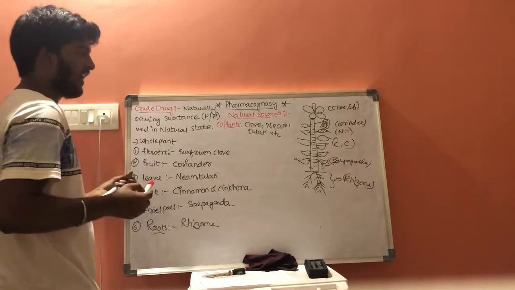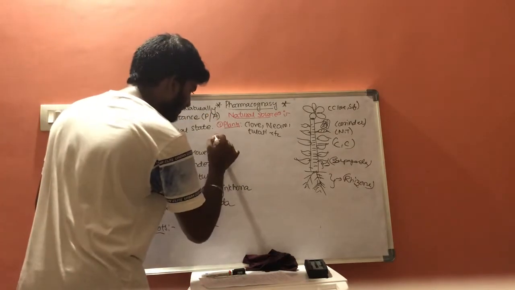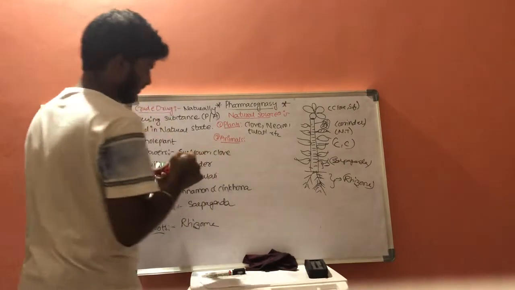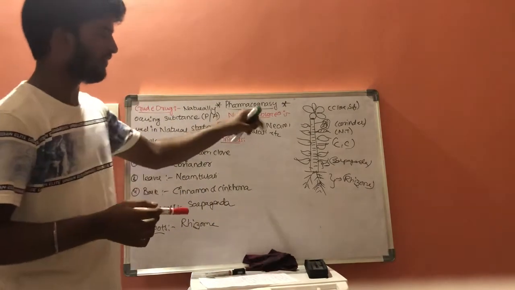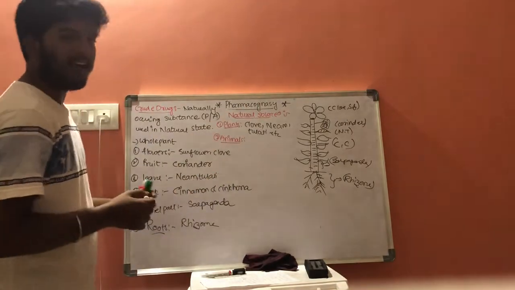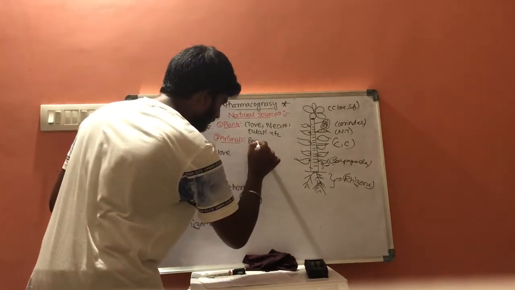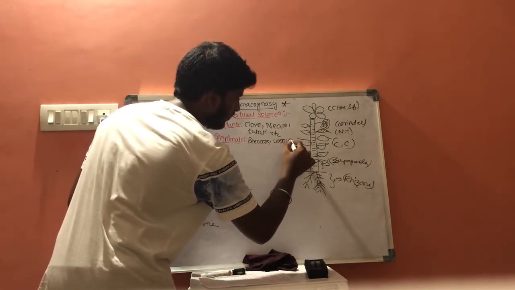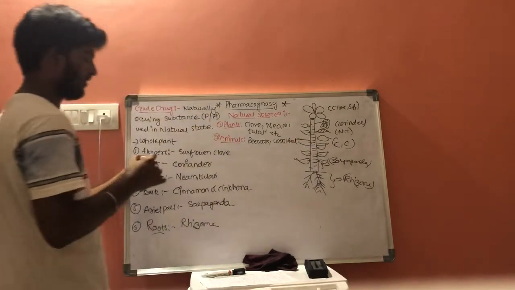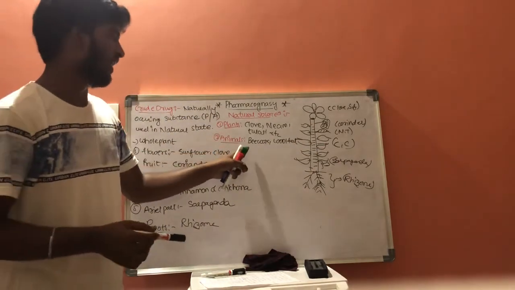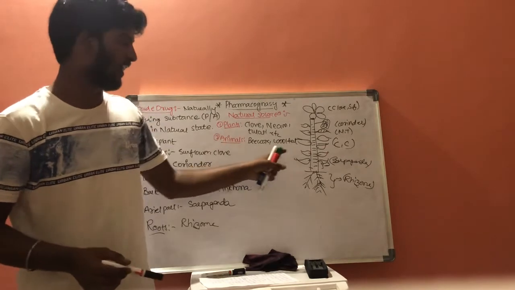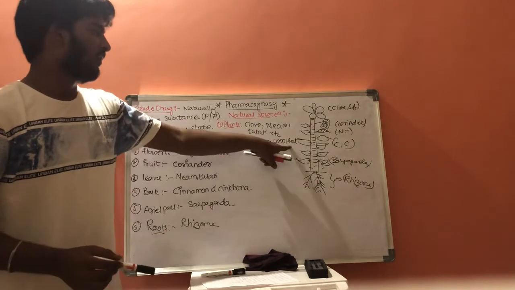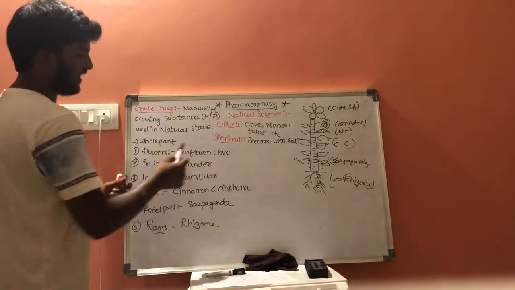And the second category in natural source includes animals. The natural source of animals includes beeswax and wool fat. Animal source includes beeswax and wool fat. This beeswax comes from honeybees and wool fat comes from sheep. And this is the second category.